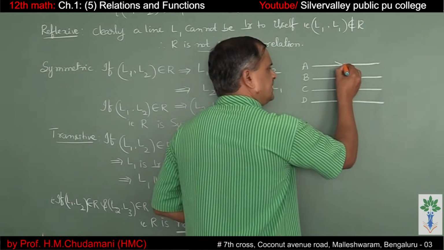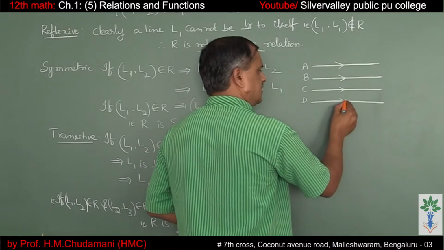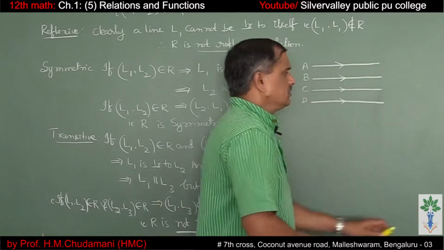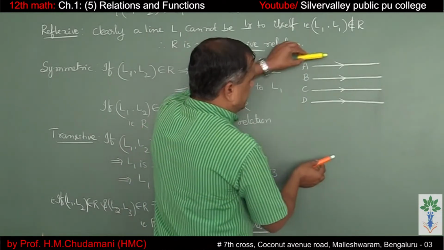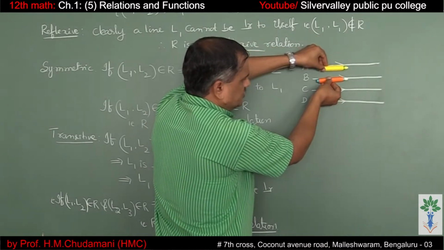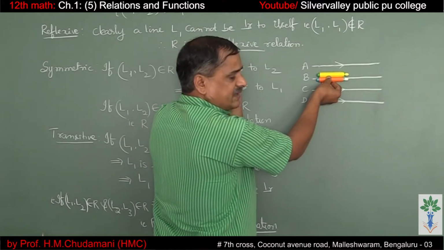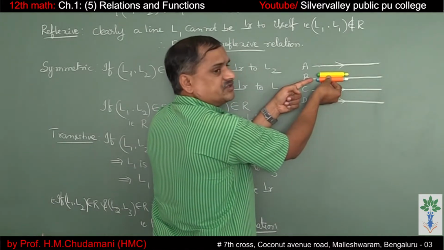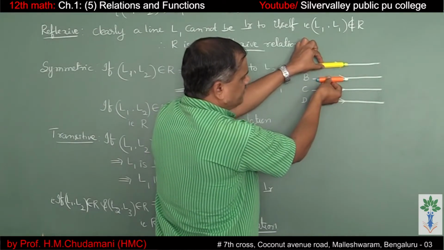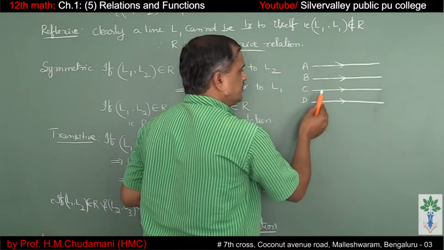See the line A, the line B, the line C and D. See this, A and B are parallel. Now this is also parallel. In fact, strictly speaking, those are coincident lines. So A is parallel to itself, you can say.